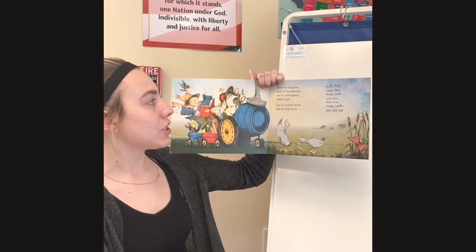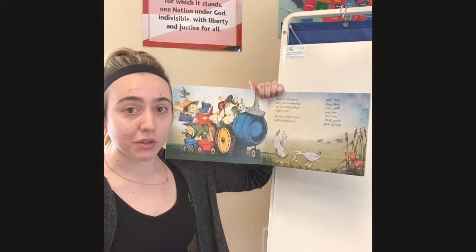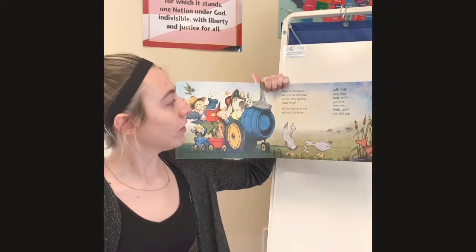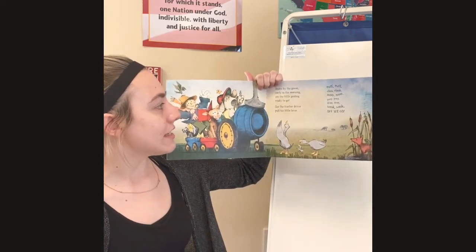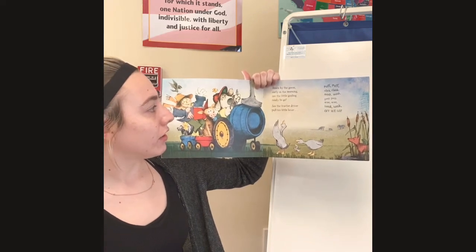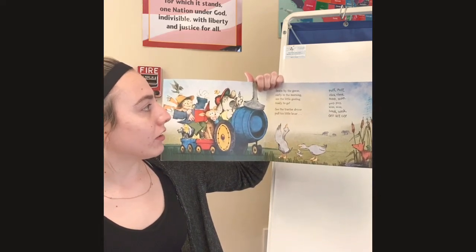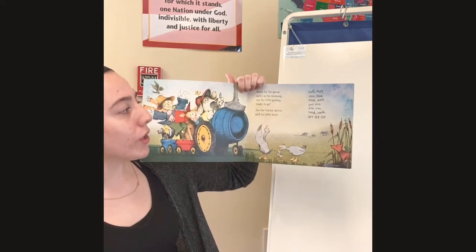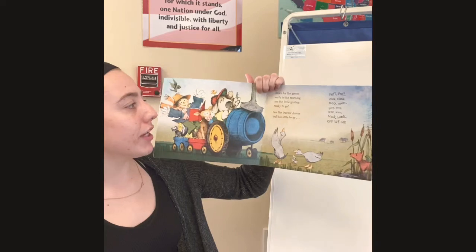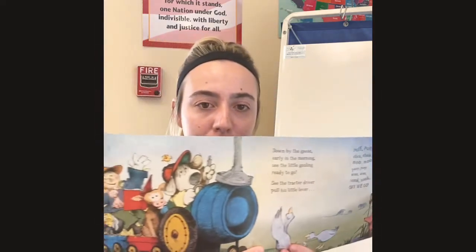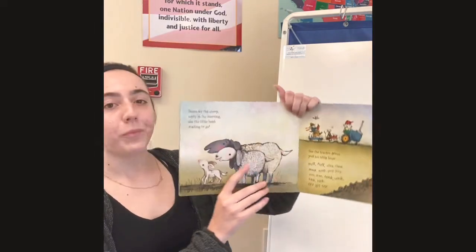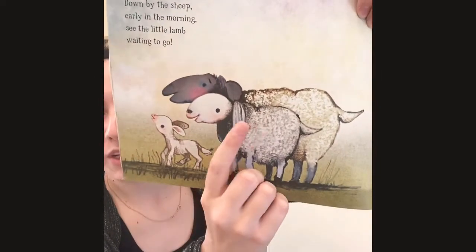Down by the geese, early in the morning. Ooh, we didn't learn this one. It wasn't on our paper. See the little gosling ready to go. See the tractor driver pull his little lever. Puff, puff, clink, clank, moo, moo, peep, peep, wee, wee, honk, honk. Off we go. Do we know what this one is?